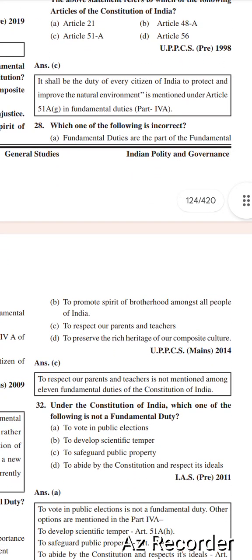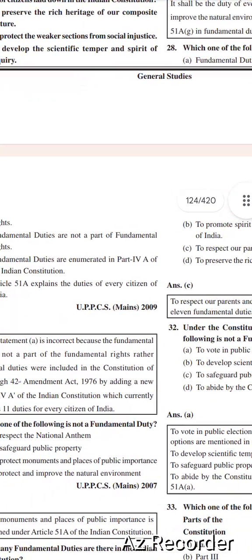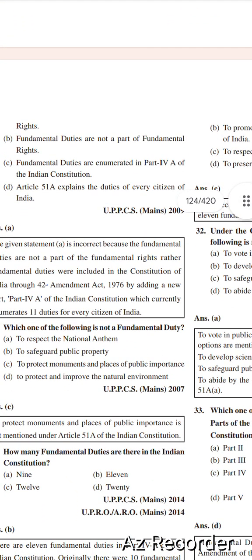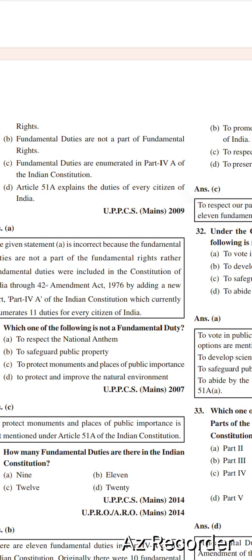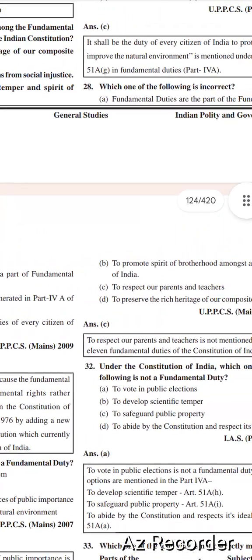Next, which one of the following is incorrect? Fundamental duties are the part of the fundamental rights. Fundamental duties are not a part of fundamental rights. Fundamental duties are enumerated in Part 4A of the Indian Constitution. Article 51A explains the duties of every citizen. Right option is option number A.